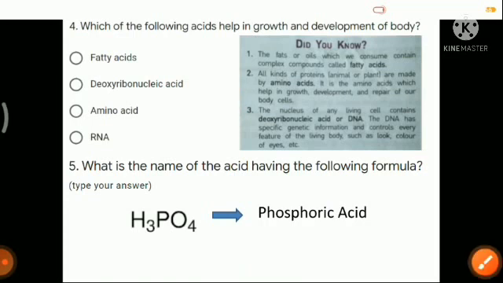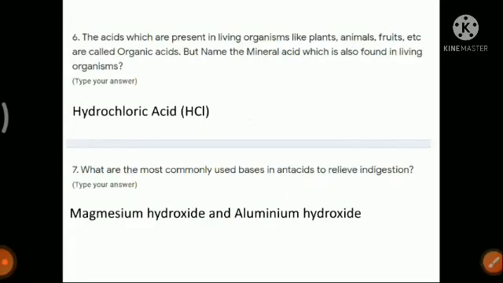Now question number 6. Which acid is present in living organisms? We know that acids present in living organisms like plants, animals, and in some fruits are known as organic acids. But we also know that there is one mineral acid which is also present in living organisms. If you see clearly in the chapter, it is written that the gastric wall of our stomach produces hydrochloric acid, and hydrochloric acid is a mineral acid. So the mineral acid which is also found in living organisms will be hydrochloric acid.